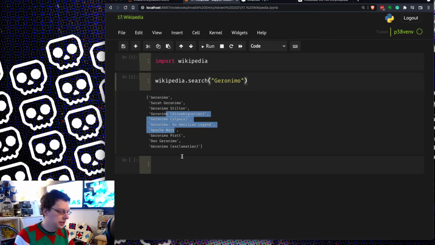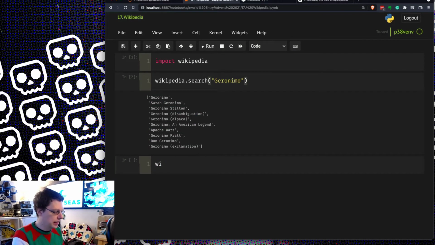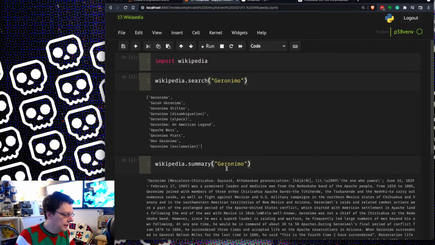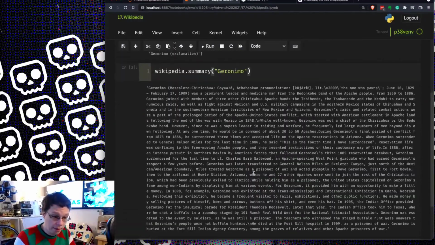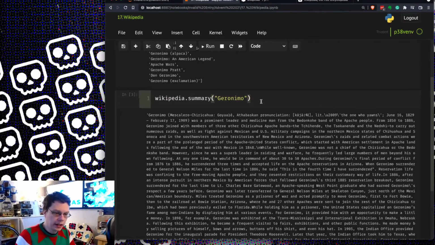So these are the actual pages. So I now can do wikipedia.summary Geronimo. And I can do that because that's on that list. And that makes a request and gets me back a summary of the Geronimo web page in Wikipedia. It says he's an Apache chief, prominent leader and medicine man from the Apache. It works, okay, it's fantastic.